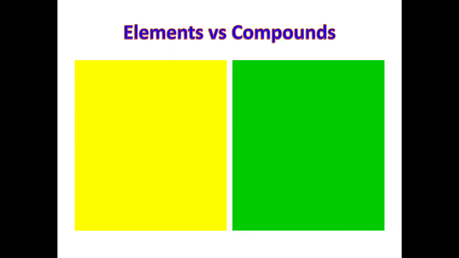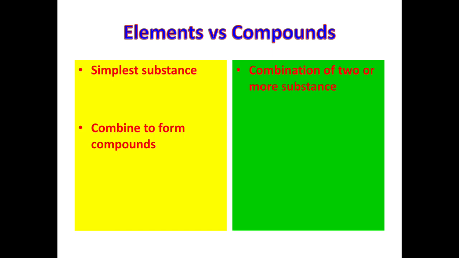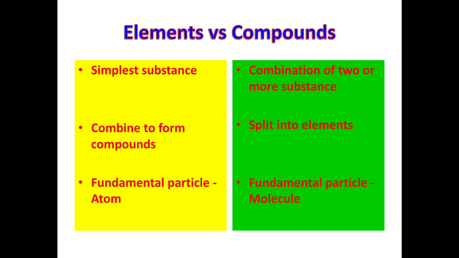Let us compare and learn the elements and compounds. An element is the simplest substance, whereas a compound is a chemical substance formed by the combination of two or more elements. Elements combine to form compounds. Compounds can be split into elements. Atoms are the fundamental particles of an element. Here, molecules are the fundamental particles. Thank you.